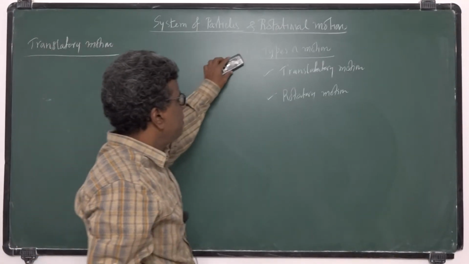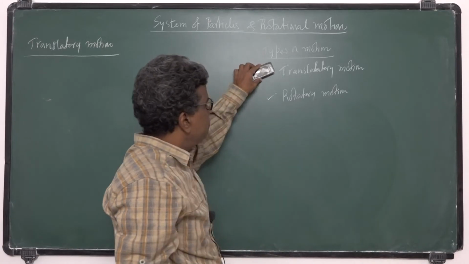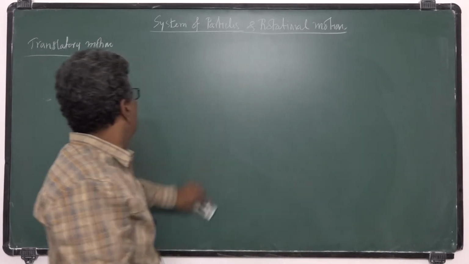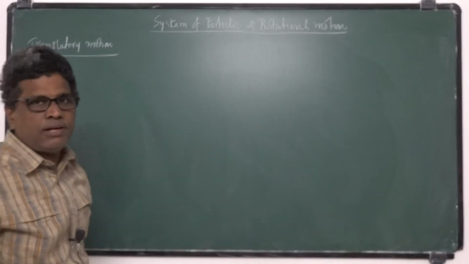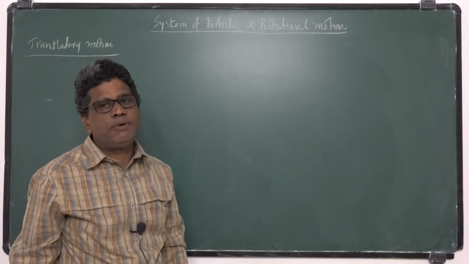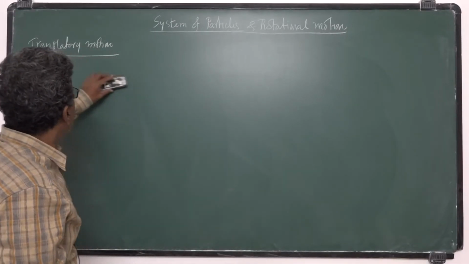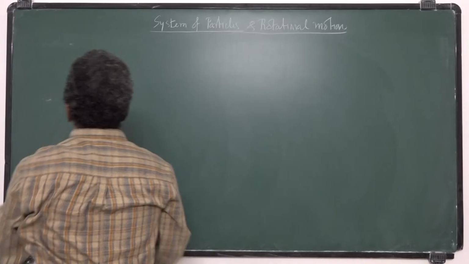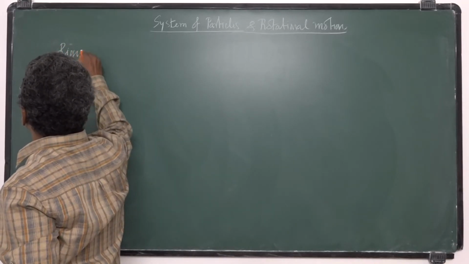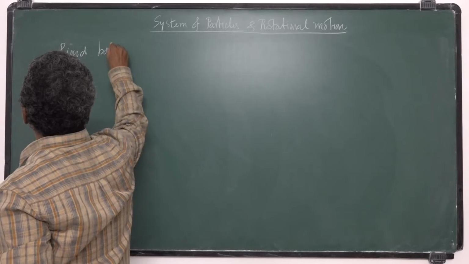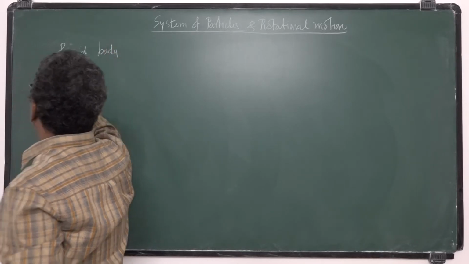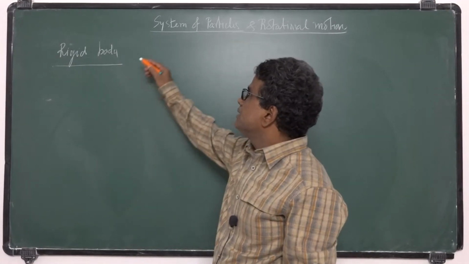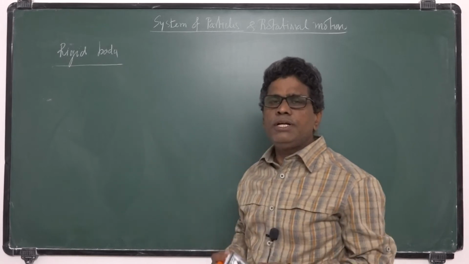So what is a translatory motion? When a rigid body, all particles of the body move in a straight line or curved path. Before going to this, I want to explain the rigid body. What is a rigid body? Rigid body means the body seems to be rigid.